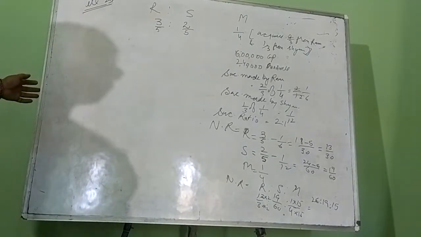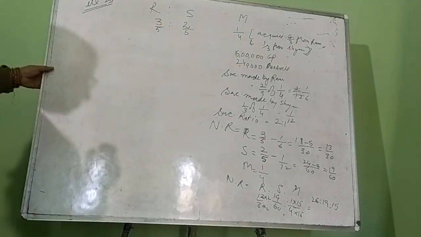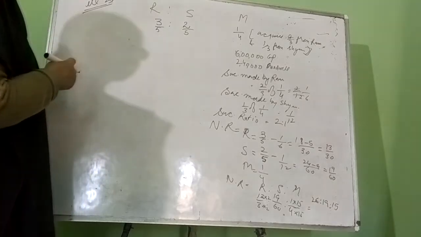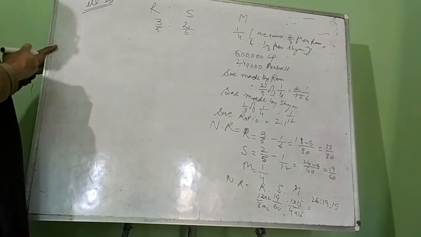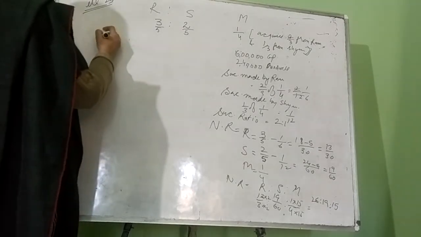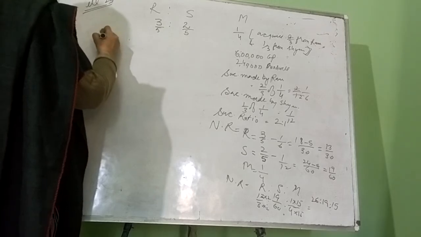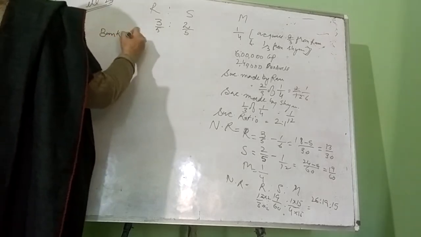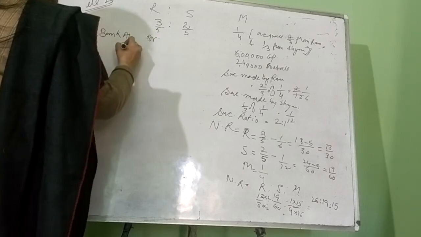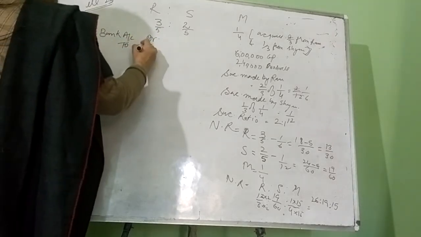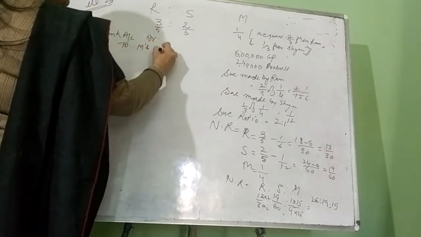Now we are going to start with the journal entries. So first journal entry, where a new partner is bringing his share of capital and goodwill in the business. Journal entry will be bank account debit to Mohan's capital account.